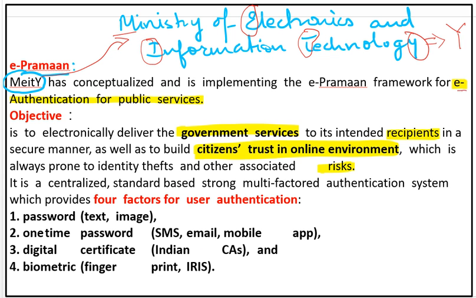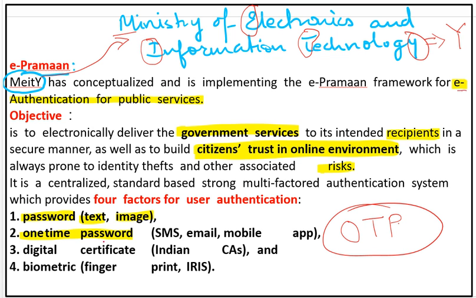Moreover, it is a centralized, standards-based, strong, multi-factor authentication system which provides four factors for user authentication, that is, how the user is identified or authenticated: by means of a password, which can be sent as text or image, and OTP, one time password. You might know about this OTP. Here is another bit: what is the long form of OTP?